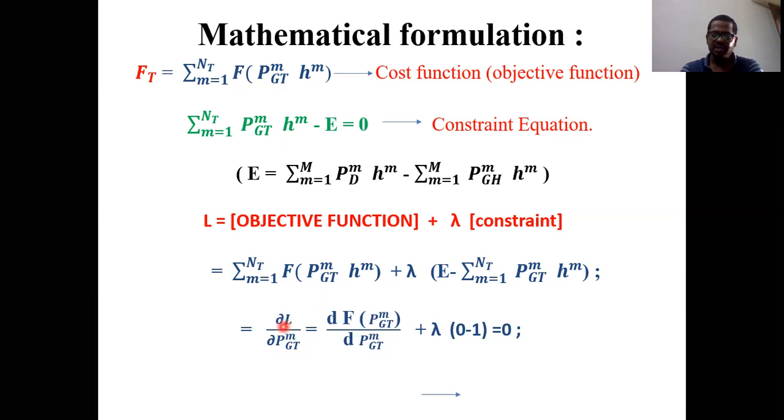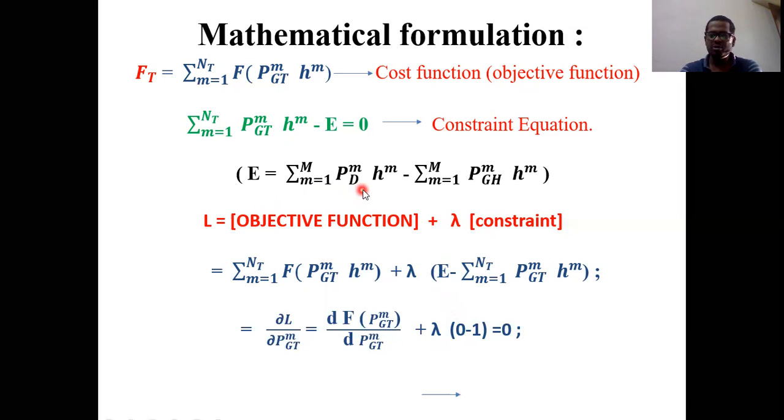We use the partial differentiation when we have dependent and at the same time independent parameters. But if all the parameters are dependent, then there is no meaning in considering a partial differentiation. So that's why in the first, in place of the objective function, we are considering a normal differentiation plus lambda into the partial differentiation of E with respect to PGTM, and you will get a zero value.